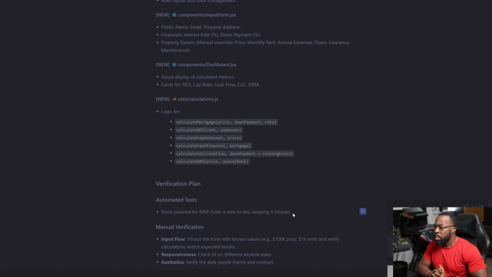Thank you, Antigravity. Part of my concern of opening this up was that I don't know what I'm doing at all. I've only developed Python scripts in the past, so I didn't know how useful it was going to be, but so far, so good. Keeping our fingers crossed. So they're not going to plan the automated tests, but manual verification. Fill out the form with known values and verify calculations match expected results. Check the UI on different window sizes and check for responsiveness, and then verify the dark purple theme and contrast. So it is giving me some ideas on how I can manually verify that the app is working as expected versus using automated tests, because automated testing would be more complex and I don't know what I'm doing.